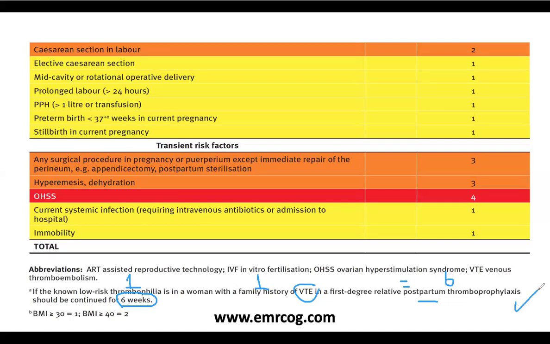Very common exam scenario. And as you can see here, it's only explained at the bottom of the long table. So that means they are testing you in the details of the details. They want to make sure that you have read the guidelines carefully, right? And you have taken notes. BMI, as we learned, 30 or more is 1, but BMI 40 or more is 2. And this is fixed for antenatal risk scoring and for the postnatal as well.